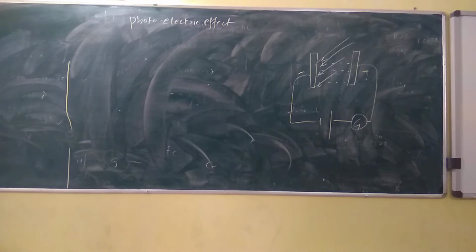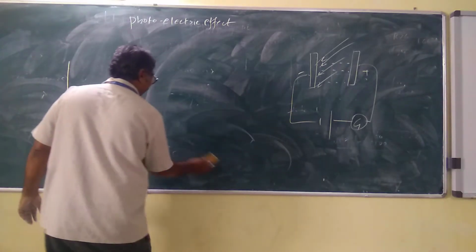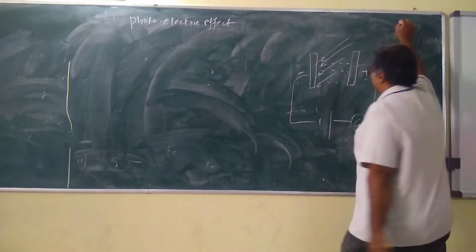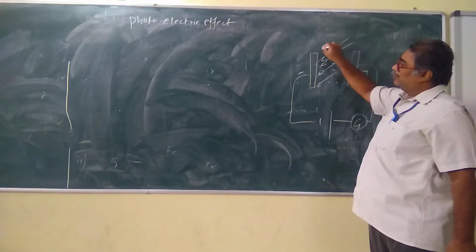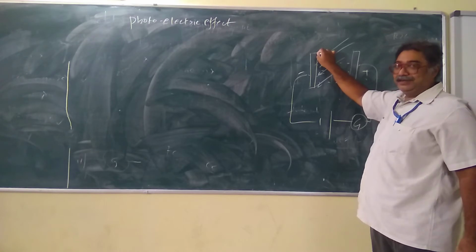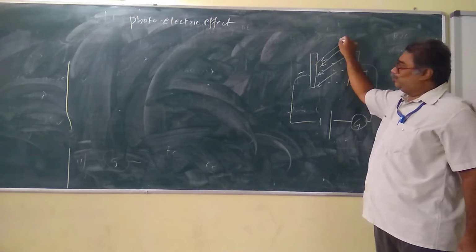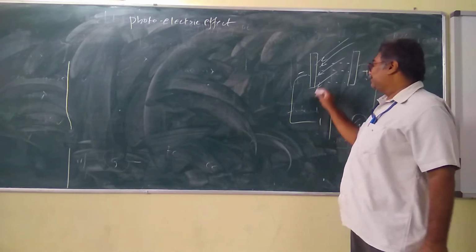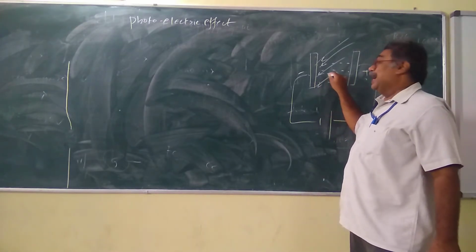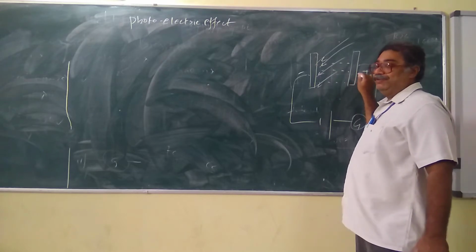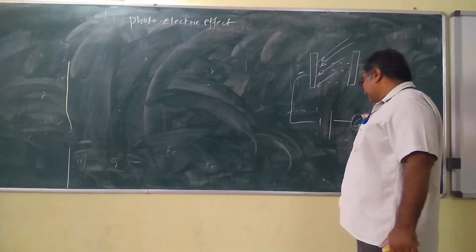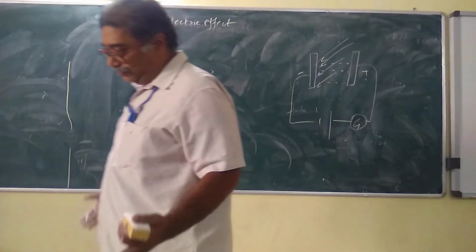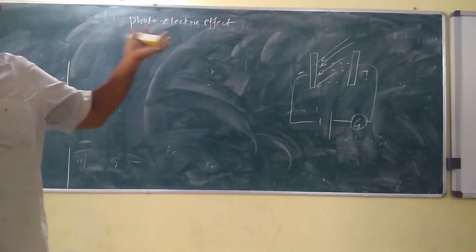Here in this photoelectric effect, what is the basic thing? The photons, that is, the intensity, is coming and falling on this metallic plate, and this metallic plate will absorb this radiation. After absorbing the radiation, this will produce electrons, and these electrons will move to this plate and be collected here, and this will be measured in a galvanometer. The galvanometer will give us the readings depending upon the conditions.